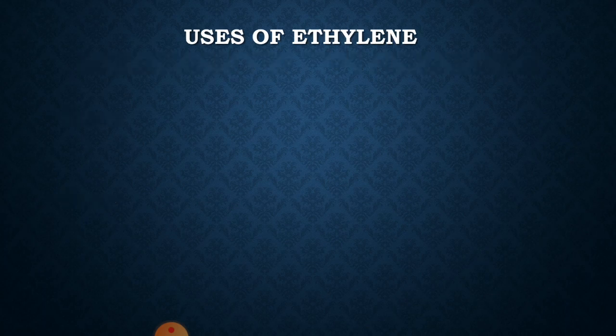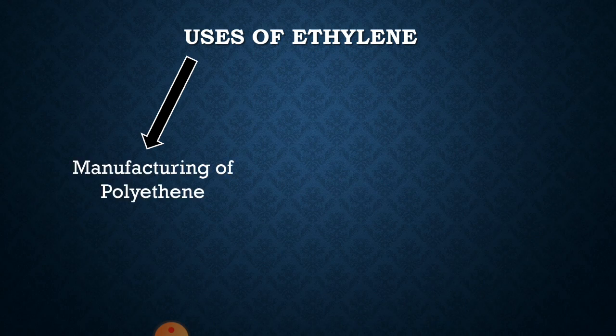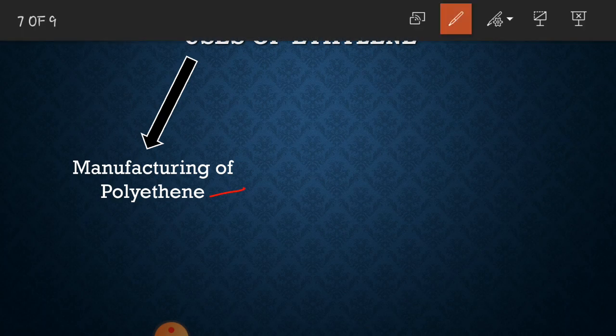Now let's discuss certain uses of ethylene. Ethylene is the other name of ethene. Ethene is used in the manufacturing of polyethylene. Now this polyethylene is a polymer. We have read about it. It is made up of small units called monomer. And the monomer in the polyethylene is the ethene. Poly means many. So this means that in this polymer, large number of ethene molecules are connected to each other.